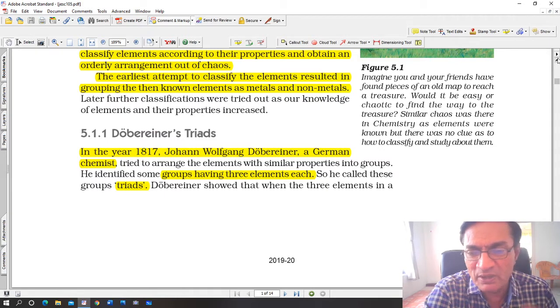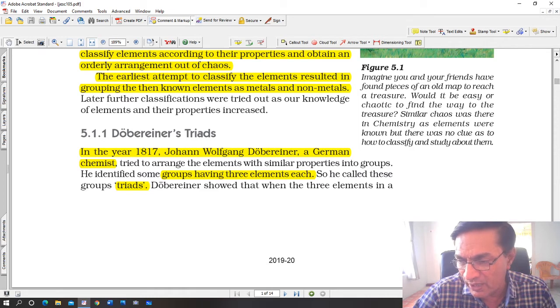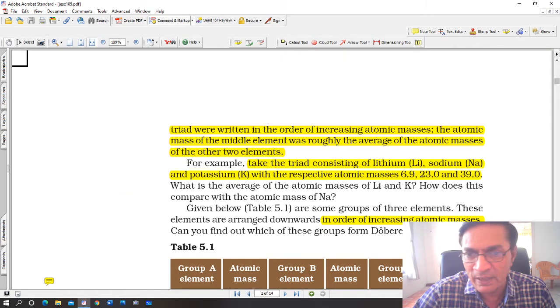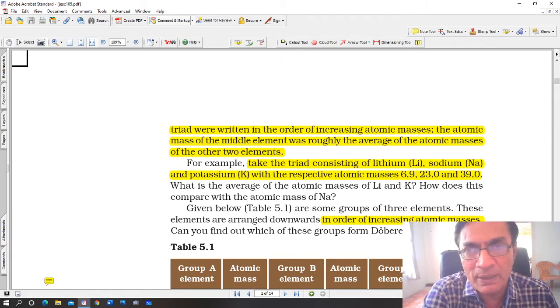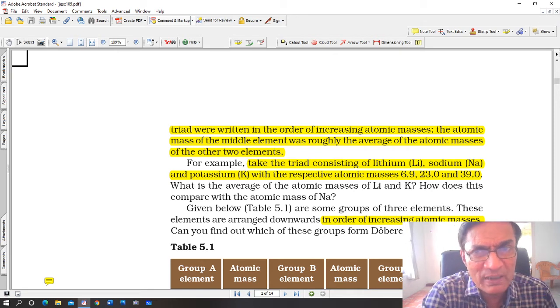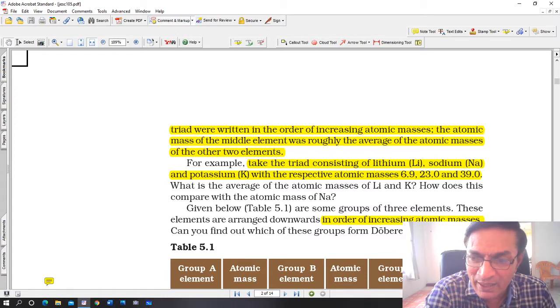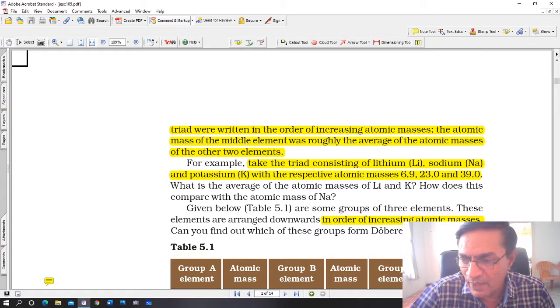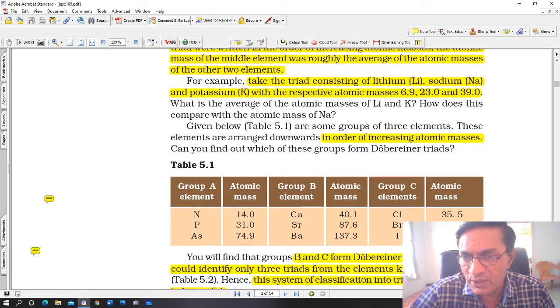Döbereiner showed that when the 3 elements in a triad were written in the order of increasing atomic masses, the atomic mass of the middle element was roughly, not exactly, but roughly, the average of the atomic masses of the other 2 elements. For example, take the triad consisting of lithium, sodium and potassium, and their atomic masses were 6.9 for lithium, 23 for sodium, 39 for potassium. If you add up all of them, I've just written it here, I believe.